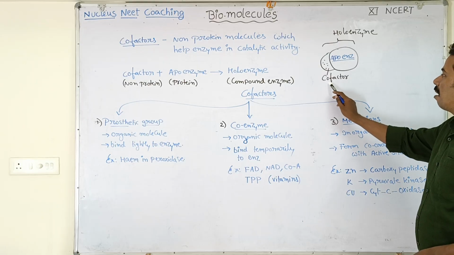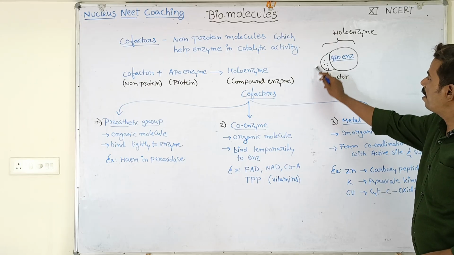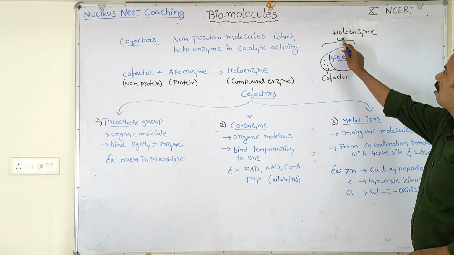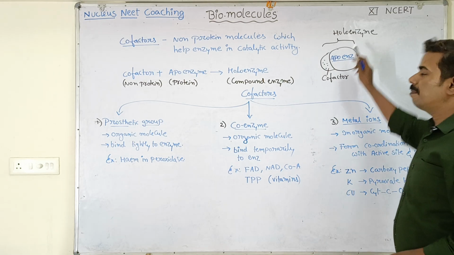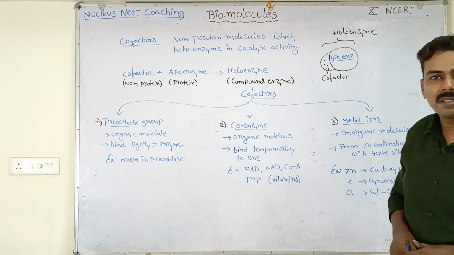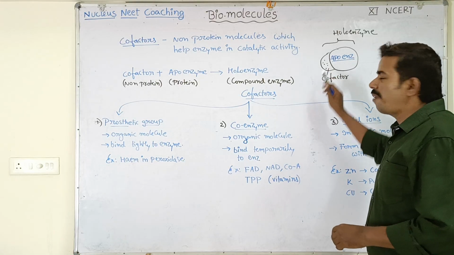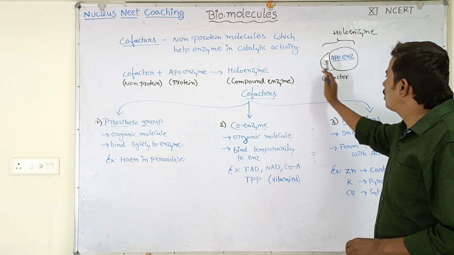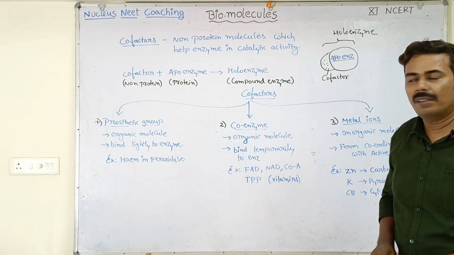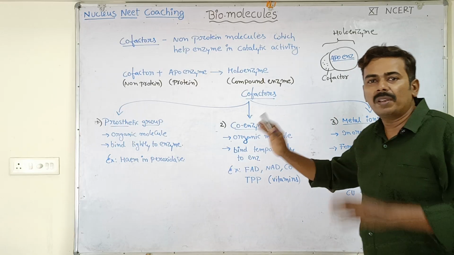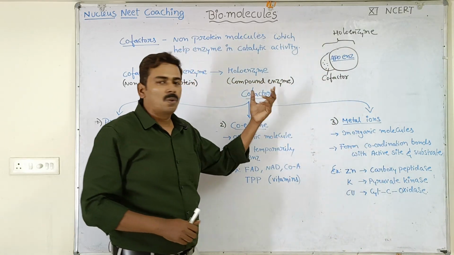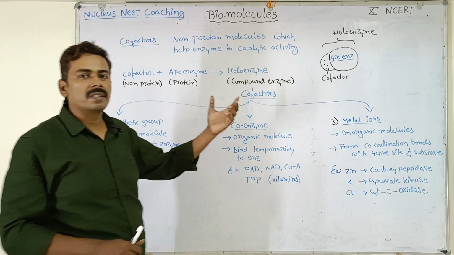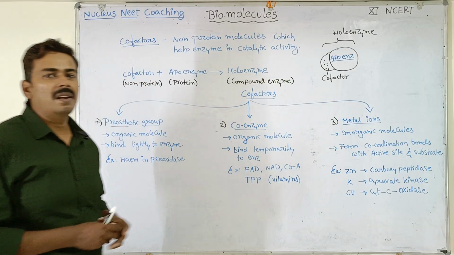When a non-protein component called cofactor binds with the apoenzyme, it results in formation of a holoenzyme. So the holoenzyme is able to catalyze the chemical reaction. Suppose the cofactor separates from the apoenzyme, then what will happen? Then the apoenzyme alone cannot catalyze the chemical reaction. That means a cofactor helps the apoenzyme in catalyzing the chemical reaction.